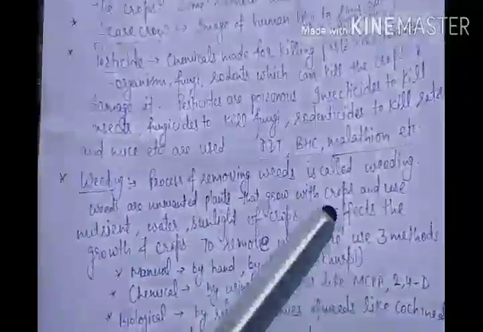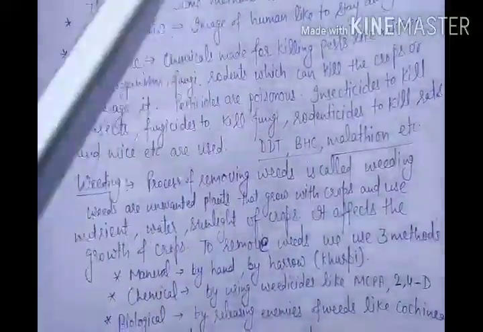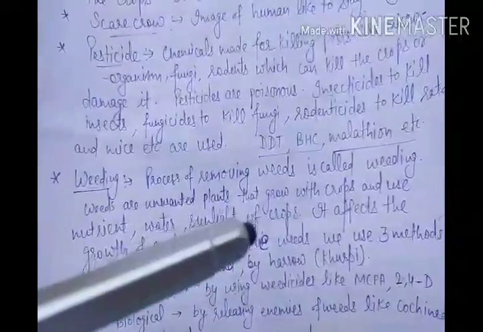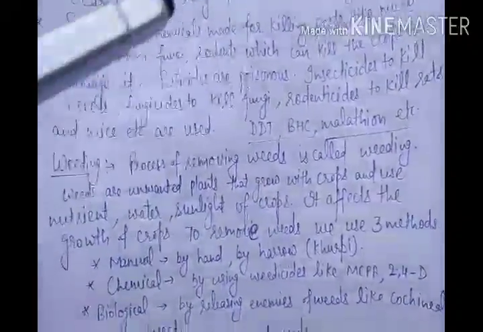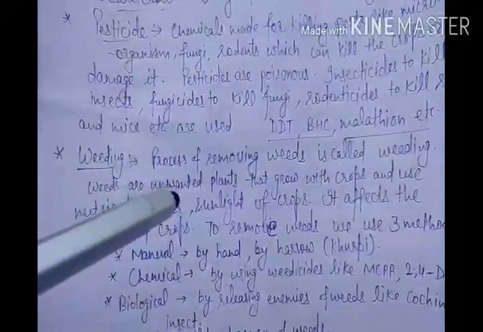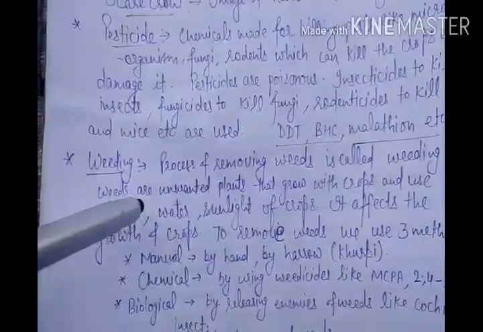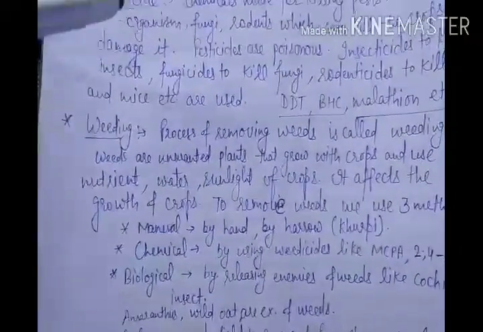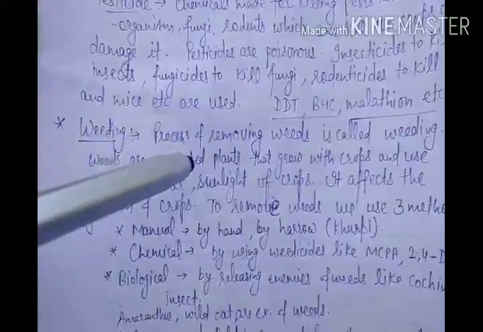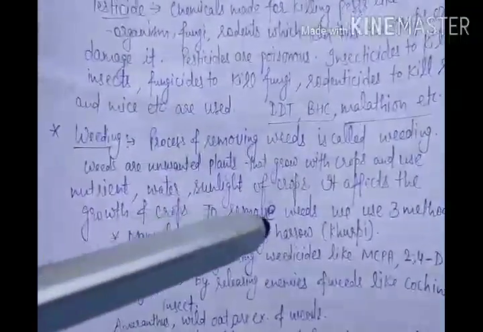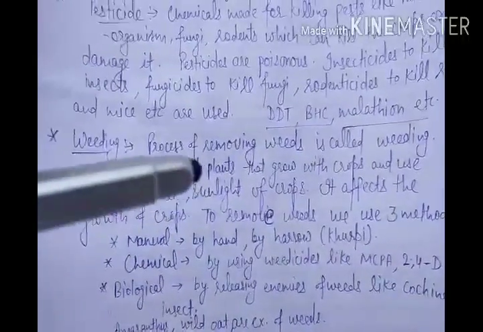So this can affect the growth of the crops, because they will use the nutrition, the water, and the sunlight that should be given to the crops. That is taken by these plants which are not needed by us. So these are called weeds. For example, amaranthus, like cholai we can say in Hindi. Similarly, wild oat. These are examples of weeds. They grow automatically along with the crops, so we don't want them.